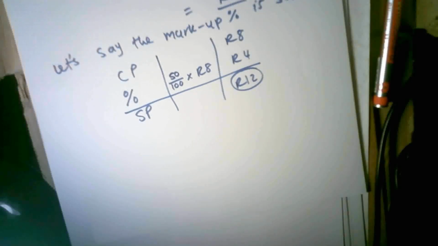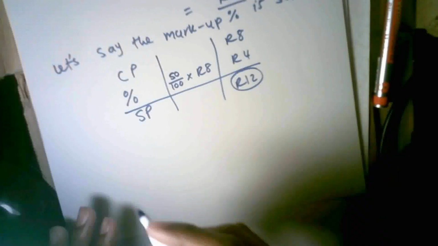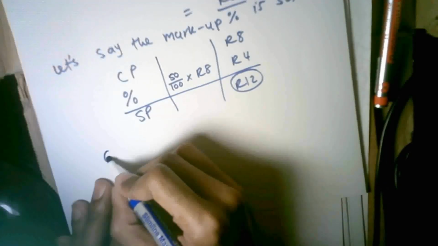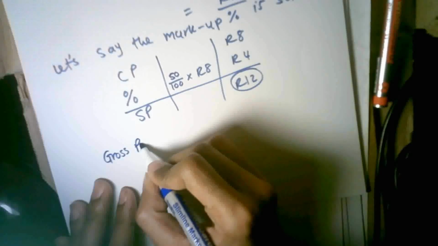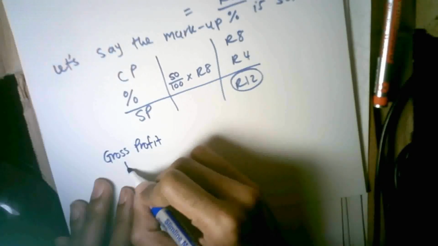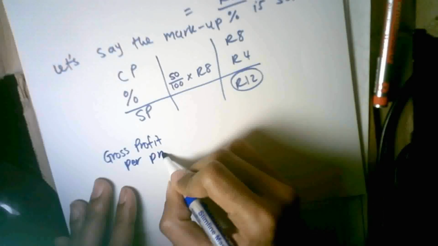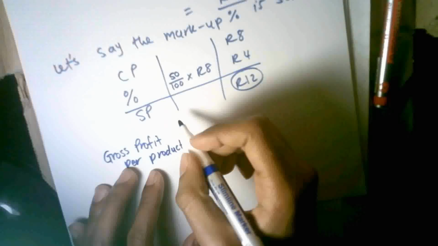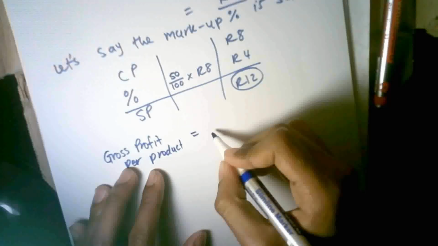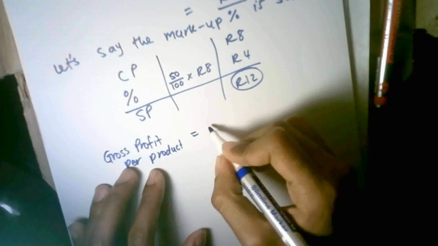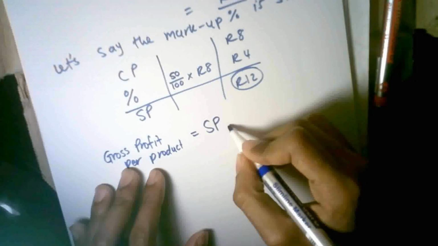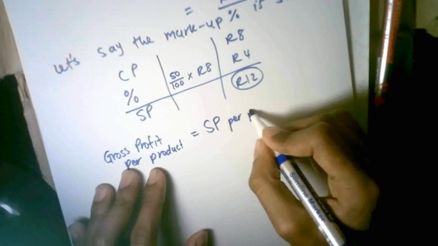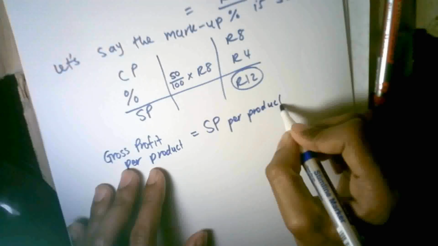Now let's calculate the gross profit per product. So you would have learned that gross profit per product, right? Gross profit per product is equal to your selling price per product. I'm just going to abbreviate a bit.